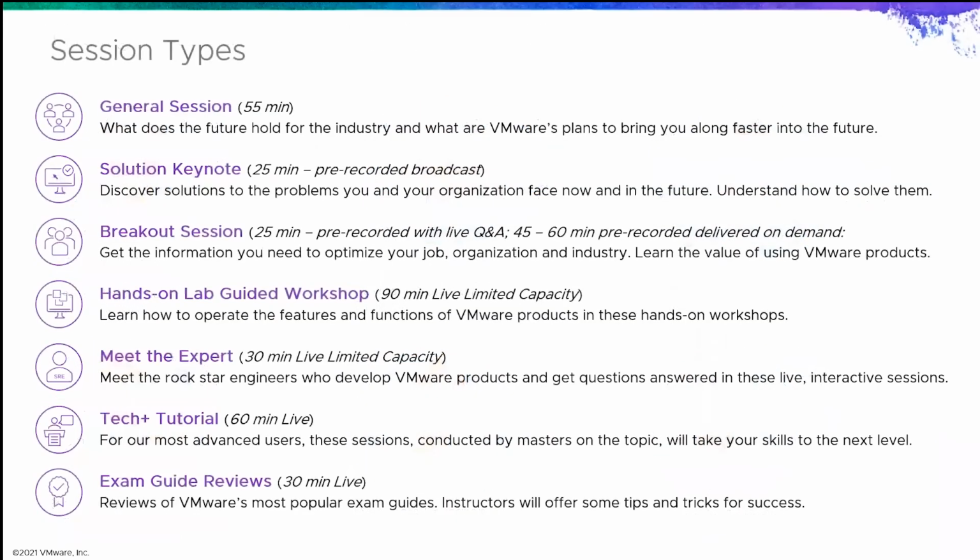In terms of our session types this year, you likely are familiar with this if you've navigated our content catalog at all. We've got our general sessions, solution keynotes, breakout sessions. There's also hands-on labs opportunities, but Meet the Expert, Tech Plus tutorials, and exam guide reviews, those are all with the Tech Plus Pass. The guided workshops for hands-on labs are as well. We do have interactive simulations and recordings of workshops for those with the general pass.